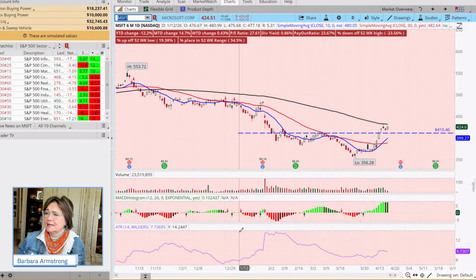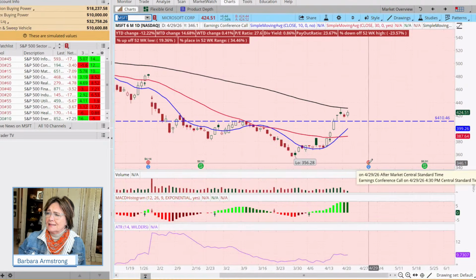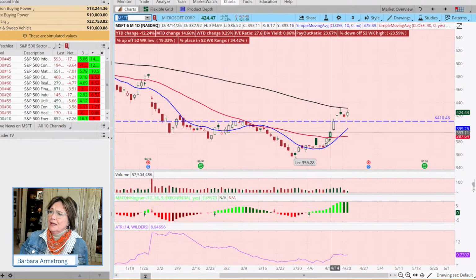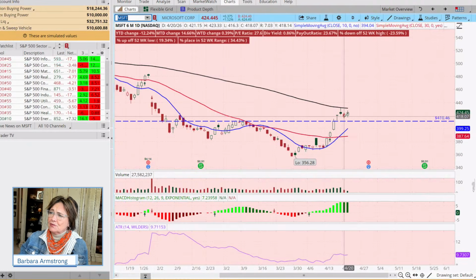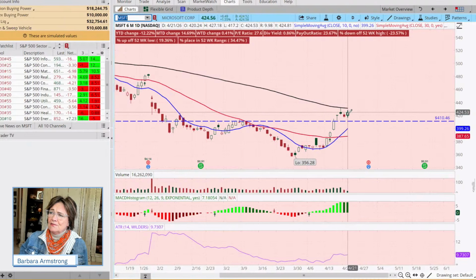Now we have earnings coming up on the 29th, so we've got about a week before earnings comes out. But this has broken out, come back to retest, and is moving again to the upside. If we looked at this as a bull flag pattern, and today were the close of the day, we'd have a close above the high of the low day. That would be considered a legitimate technical entry.